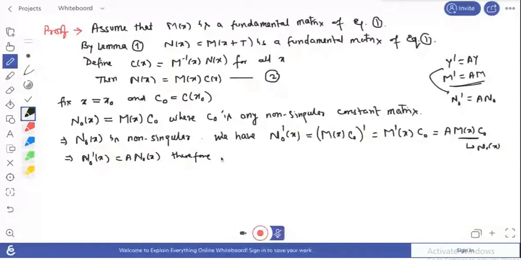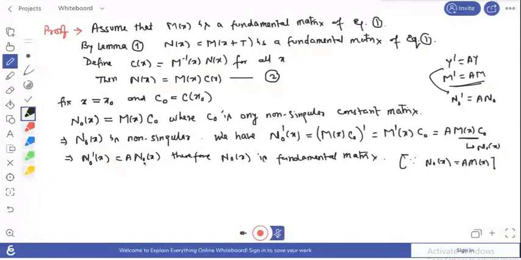Therefore we can write here that n naught of x is also a fundamental matrix, and this is because n naught prime of x equals A(x) n naught(x).